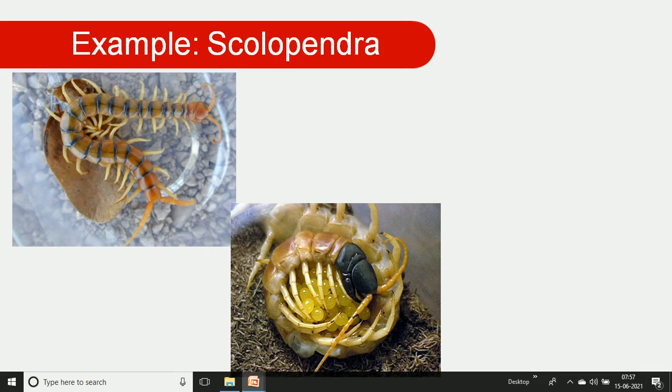We can look at the picture as an example of Scolopendra. These are pictures of Scolopendra. The head is prominently developed, with antennae present. There are about 100 segments, metamerically segmented, and each segment bears legs. In the second picture, it is covering laid eggs.